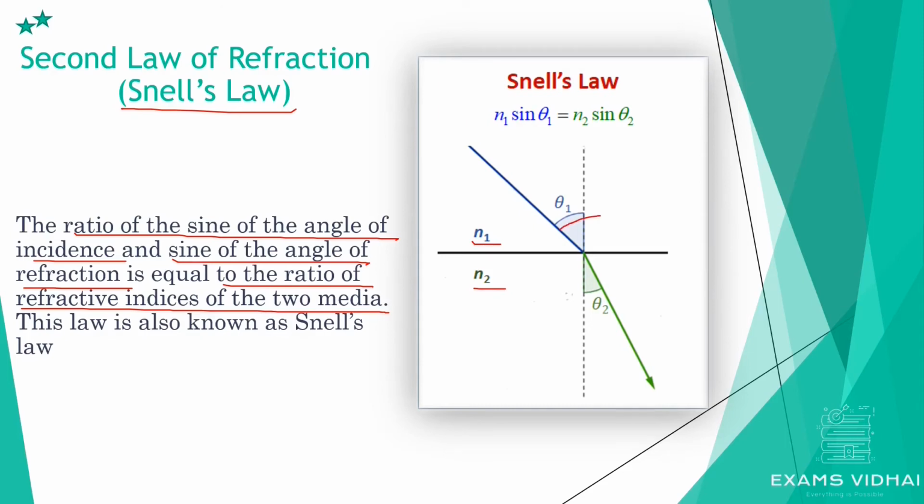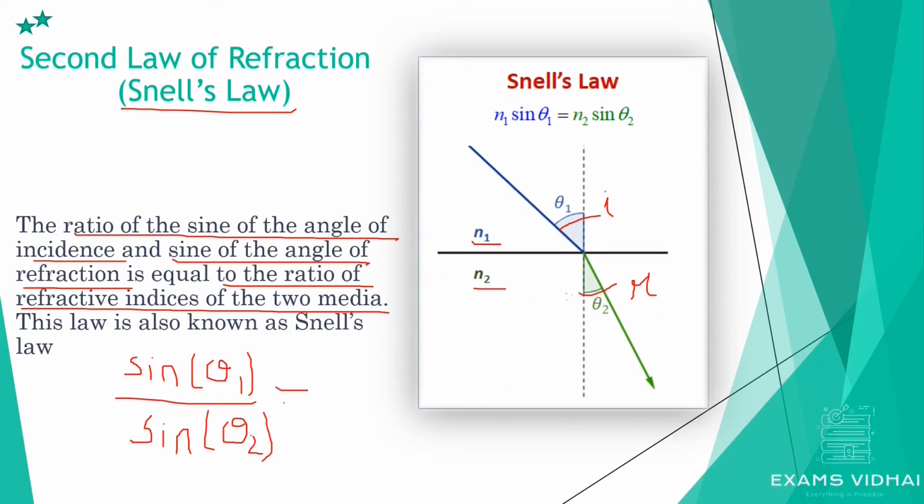This is θ1, which is the angle of incidence, also represented by i, and this is θ2, which is the angle of refraction, also represented by small r. So as per the second law, sine of θ1, the angle of incidence, divided by sine of θ2, the angle of refraction, is equal to the ratio of refractive indexes of the two media.